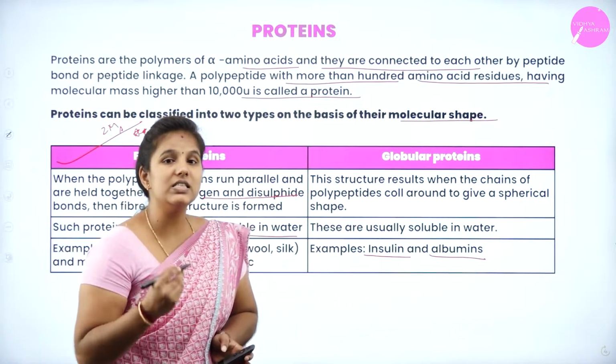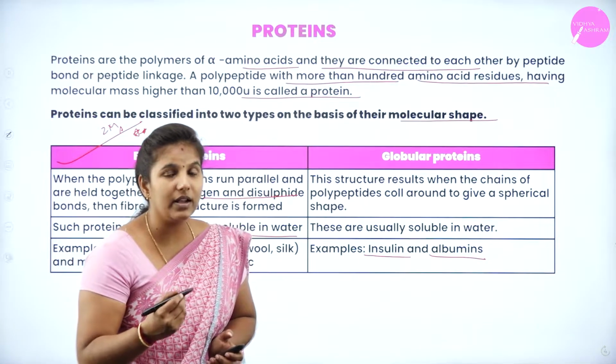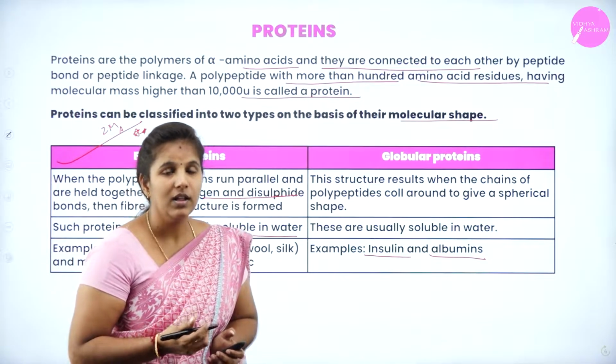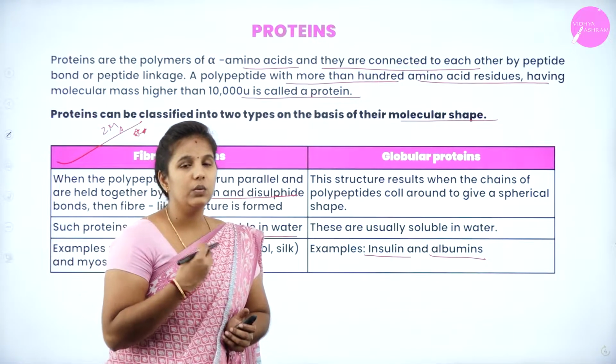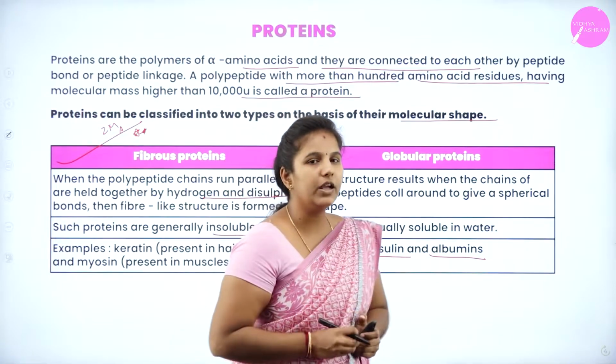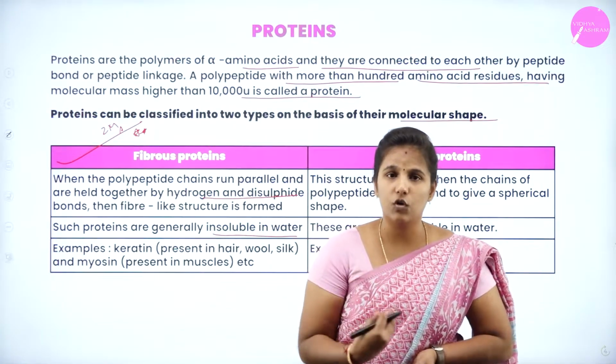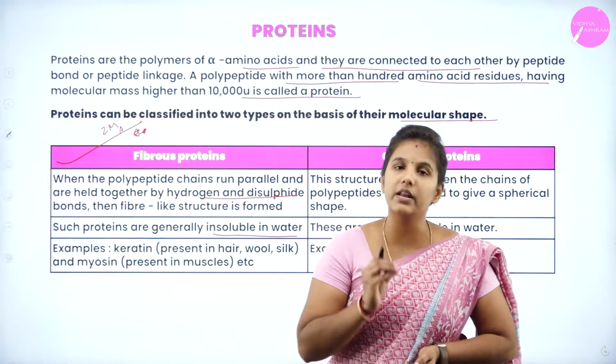We know that insulin is produced from the pancreas. Is it right? It maintains the blood sugar level. So this protein is the best example of a globular protein, because it easily mixes with water, or we can say that it is soluble in water.